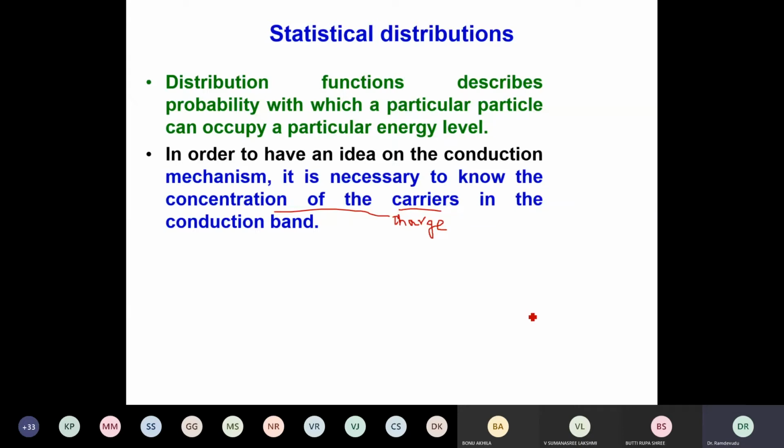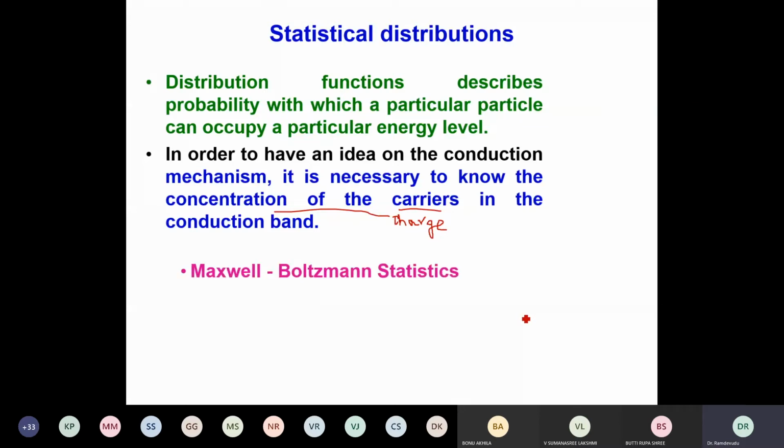If empty energy levels are available, how to keep the electrons is also important. Then there are certain rules that the particles follow to fill up the energy levels. Therefore, it is not that simple that electrons will simply take the available energies as they wish, but they follow certain rules.